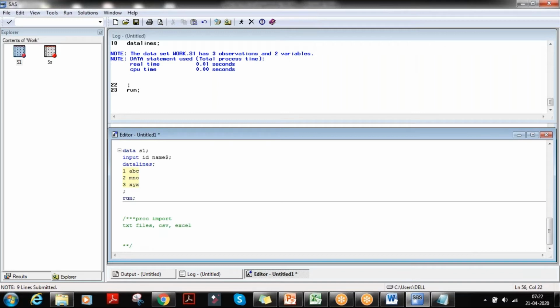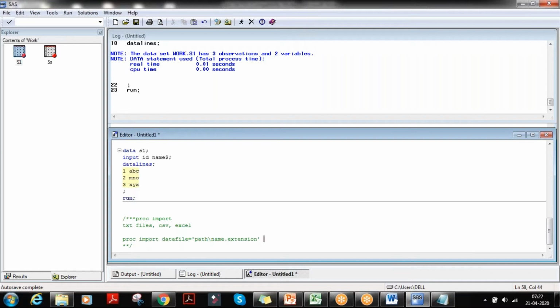Let's see how we can do that. The syntax for proc import: the first is datafile. Here we need to enter the path, the same thing like we did, path and name dot extension.